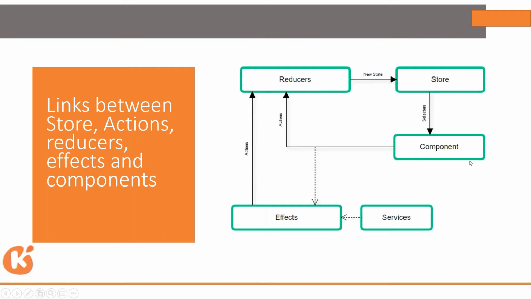Now the same thing can be done by the component also. Suppose in the HTML the user does something, maybe a button click, and this will be immediately notified in the component function. And the component function can also send an action to the reducer, that the user switched on the AC again. So the same thing: the reducer will again analyze the new payload data, create a new state and send it to the store.